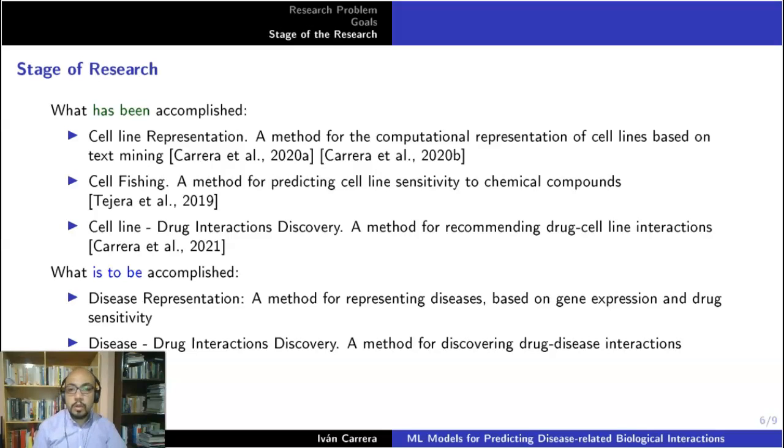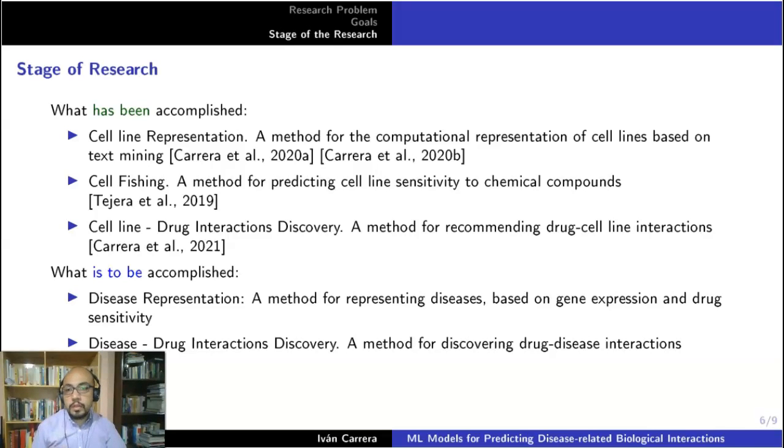In this work, we do not use gene expression information, and we try to make this method as broad as possible. We can broaden this method, and this has a compromise with the precision of the representation.